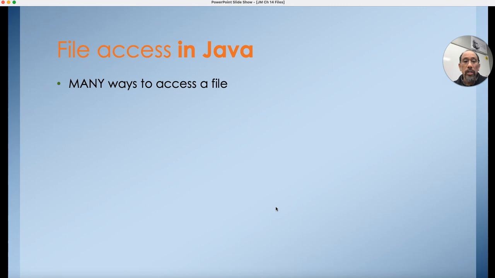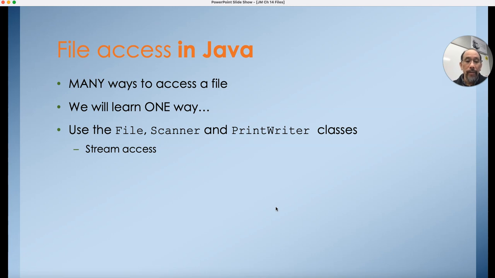Okay, let's now talk specifically about Java. How does Java access files? There are actually many ways, many libraries, many classes that have been created in Java to allow you to access a file. But we're going to learn one specific way of accessing text files. We're going to talk about the File, the Scanner, and the PrintWriter classes. And all of these are stream access type of access to files.